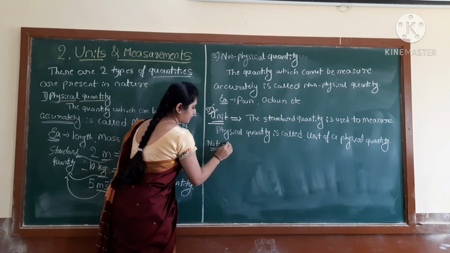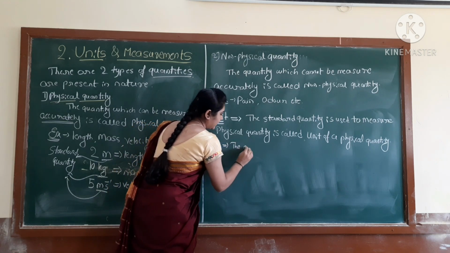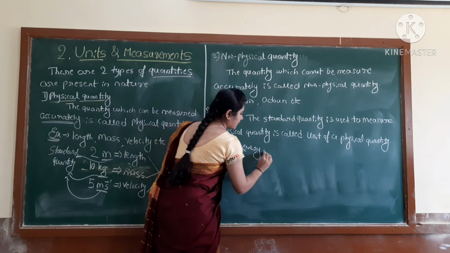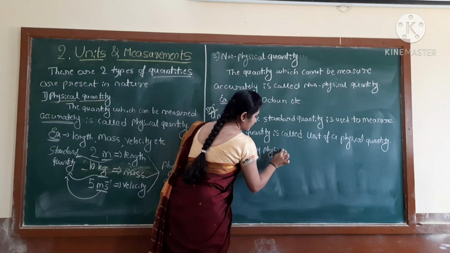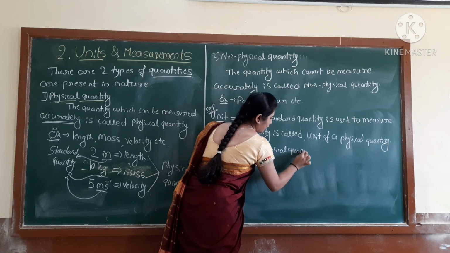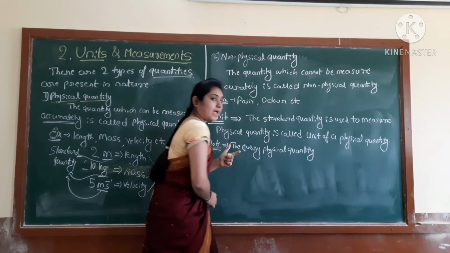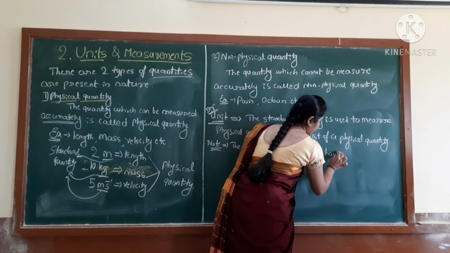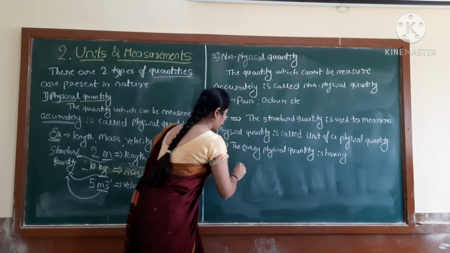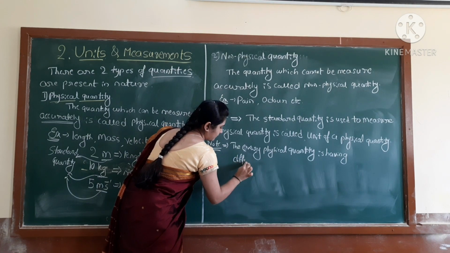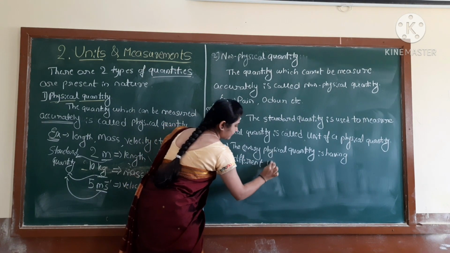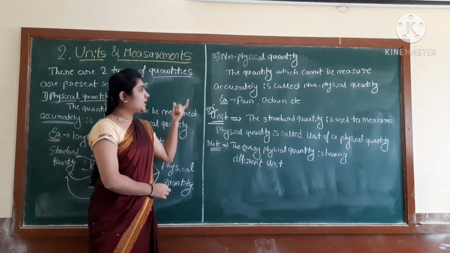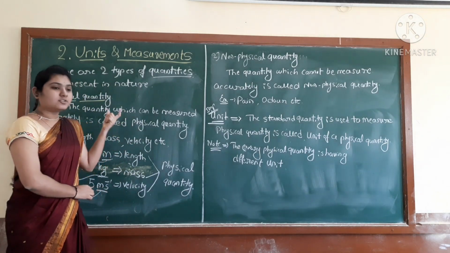Note: every physical quantity is having different units. Right, students? So here we discussed mainly the three definitions.